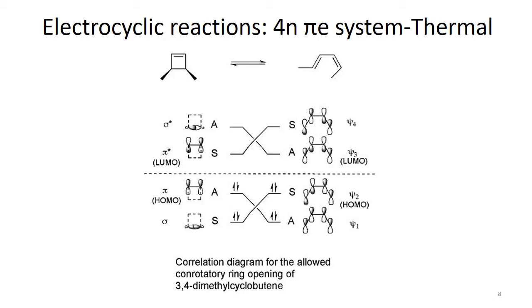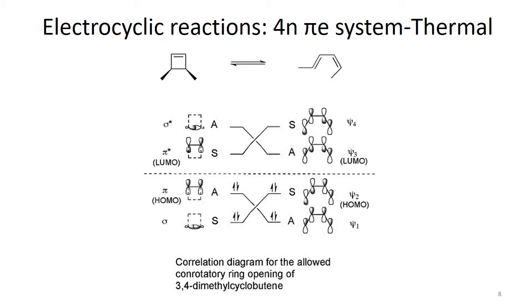So according to symmetry operations, starting from the reactant to the product, we draw their molecular orbital diagrams. In the case of cyclobutene, we have sigma star and pi star here. We have 4 electrons, because these 4 electrons are involved in the reaction, that is 2 sigma electrons and 2 pi electrons. These 4 electrons are filled in the sigma and pi molecular orbitals, while sigma star and pi star are left empty. So in this case HOMO is the pi orbital of cyclobutene.